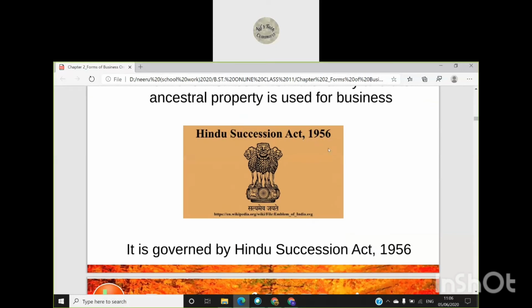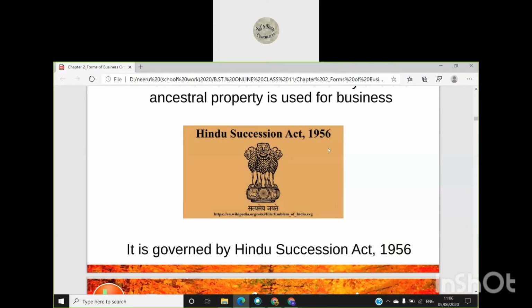Like we have rules and regulations, like in accountancy, I told you that accounting standards are made by ICAI. So every CA is following those accounting standards. In the same way, in forms of organization, also we have law. Like if you are doing joint Hindu family business, then you will be following the rules and regulations of Hindu Succession Act 1956.